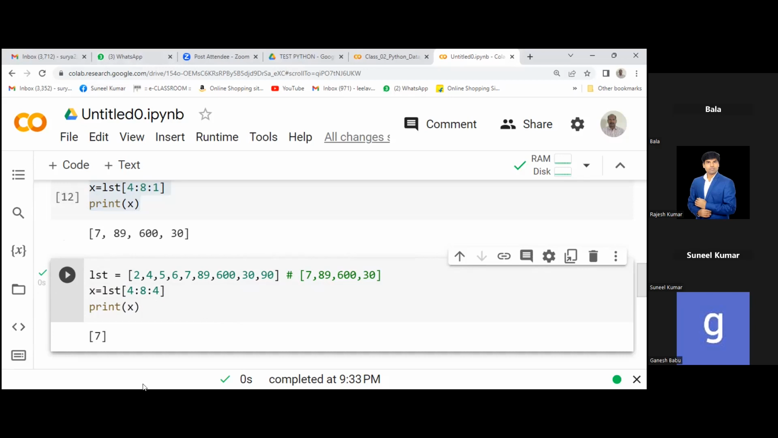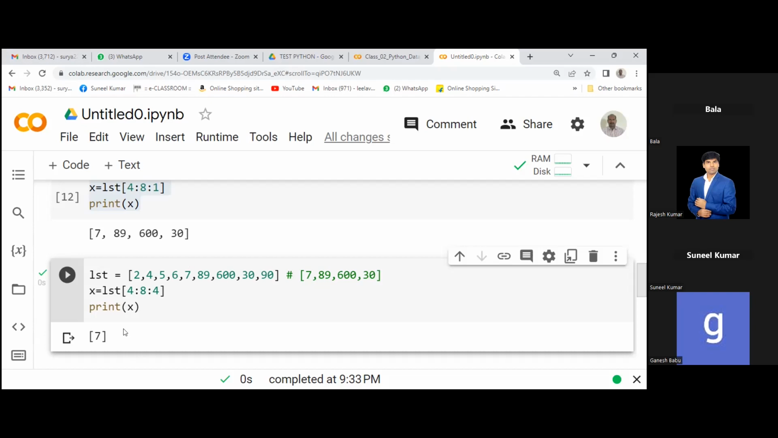4 steps. So 1, 2, 3, there's no 4th element, right? Because your range is from 7 to 30. You have taken from 7 to 30 only, so there is no 4th element to jump to. It will only include 7. We are restricted up to only the 8th position. The 9th position, 90, is there, but it is not in our range. The range is cut off at 30.